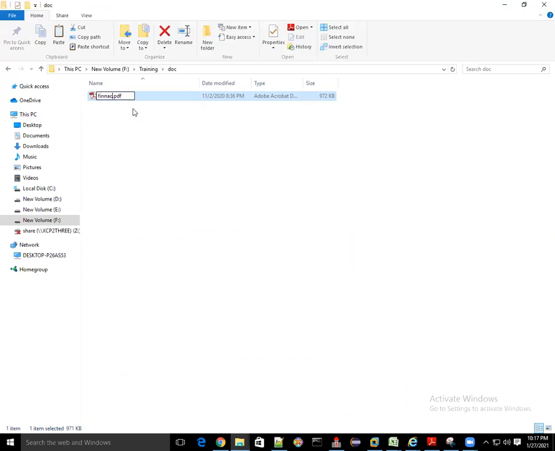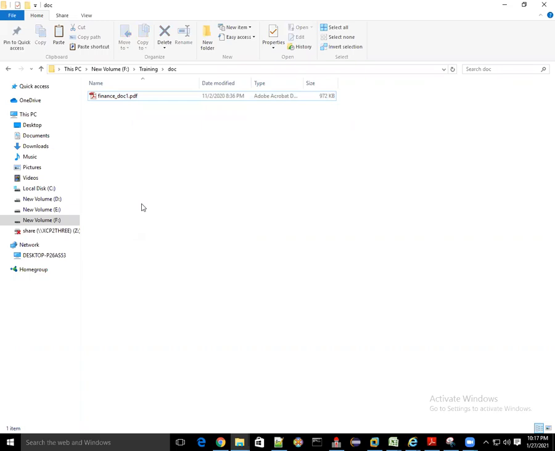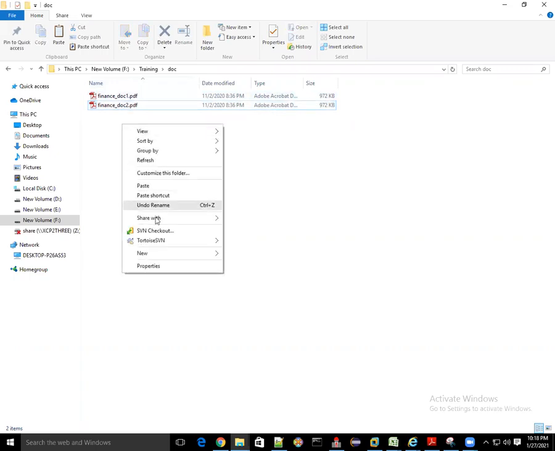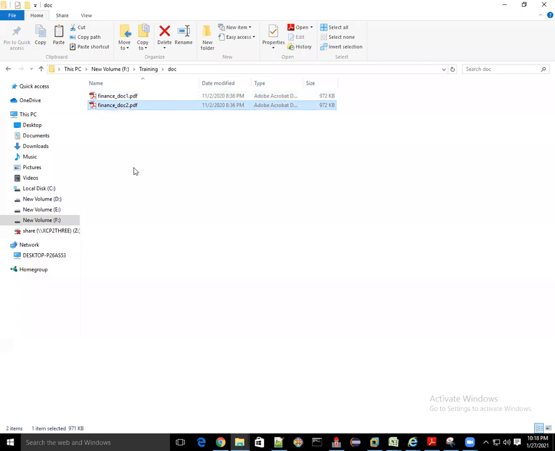Finance doc one. Let's say they have a document like this. We scanned through our scanner and placed it here in a Windows drive. Are you getting my point?